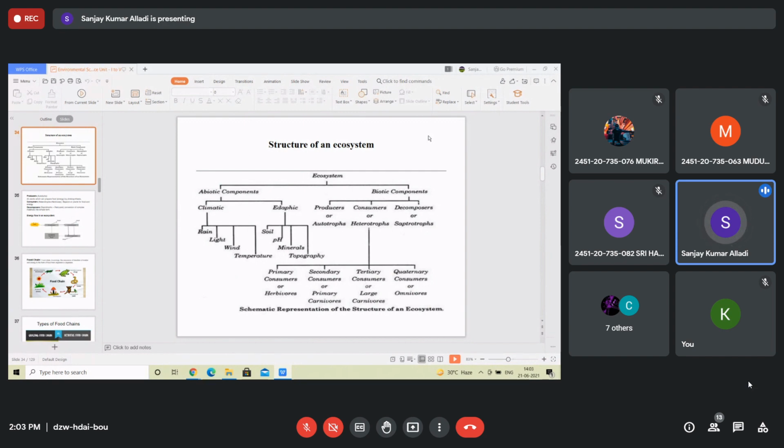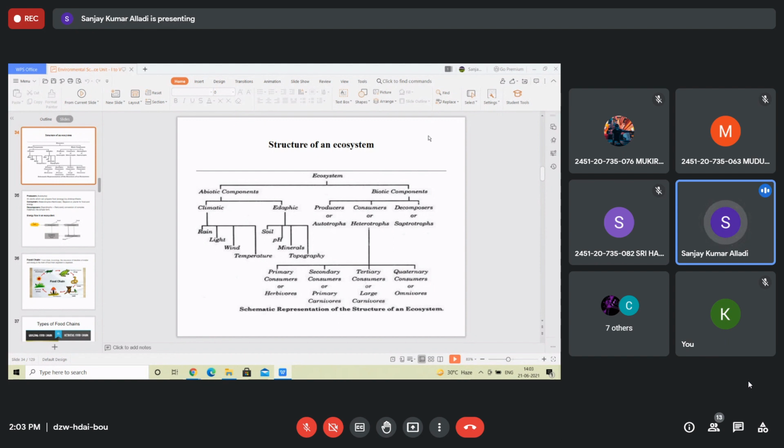Abiotic are categorized into two, that is climatic factors and adaptive factors. Climatic means all the factors which describe weather or climatic conditions in a particular area, like rain, water, wind, temperature, humidity, cloud cover, sunlight. All that are climatic.